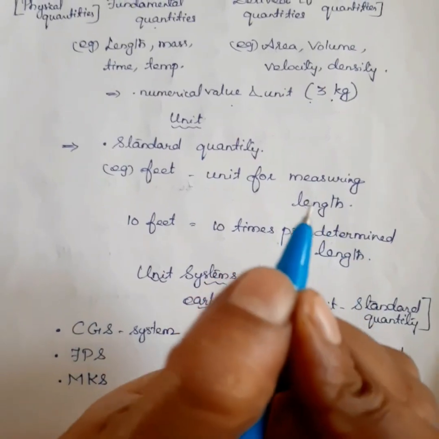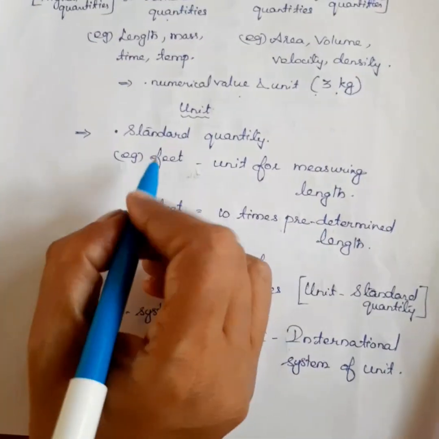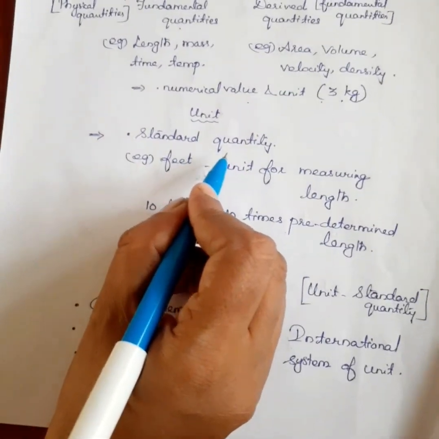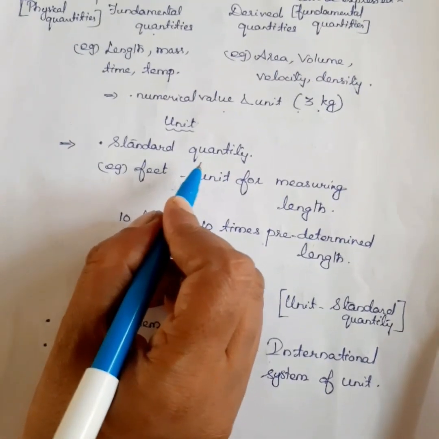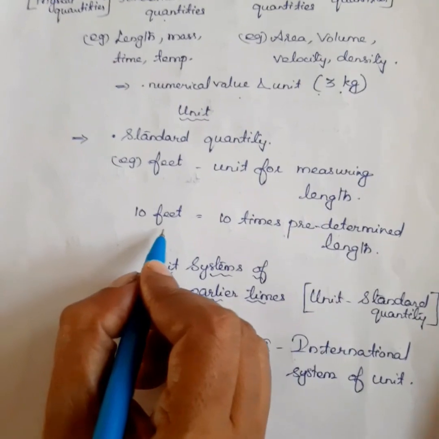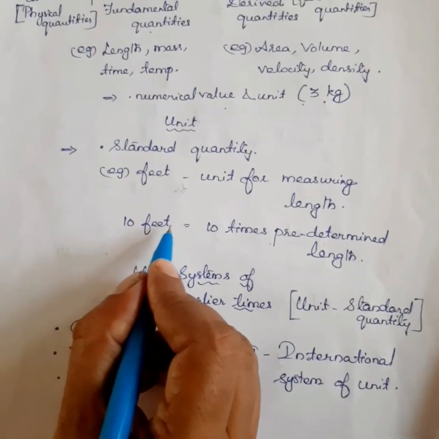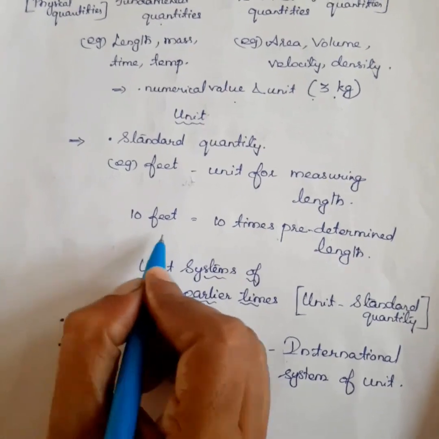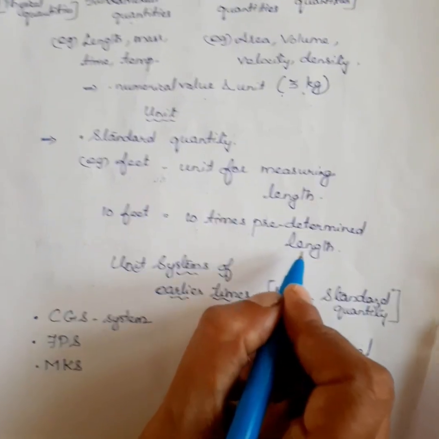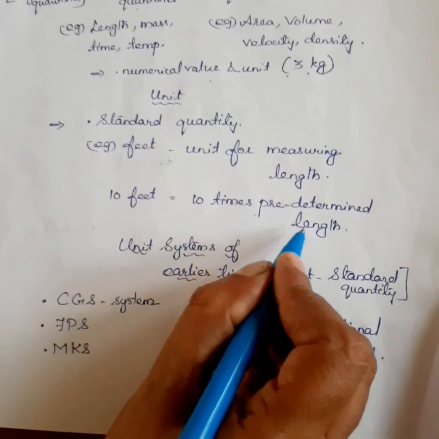Students, now we are going to discuss units. A unit is a standard quantity. It has been adopted by law or convention. For example, 10 feet. Feet is a unit for measuring length. So 10 feet means 10 times a predetermined length.